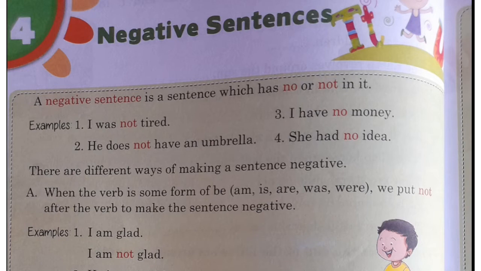There are different ways of making a sentence negative. First point, when the verb is some form of a be form: am, is, are, was, were. It is a be form. We put not after the verb to make the sentence negative.